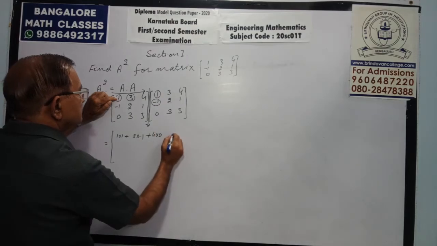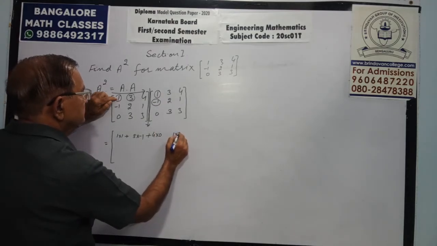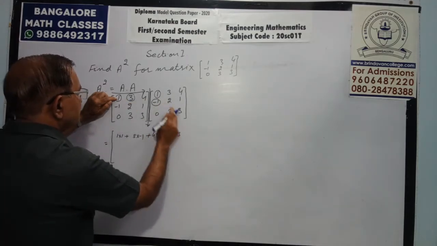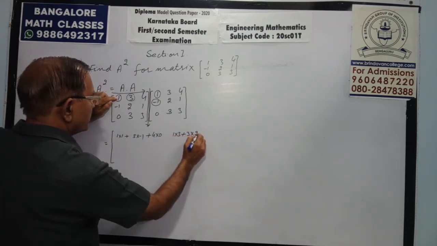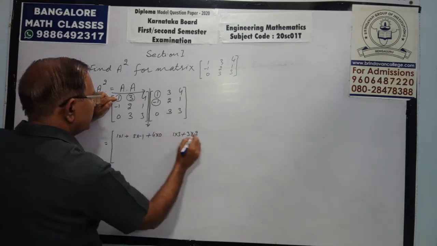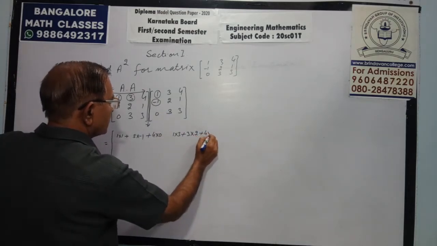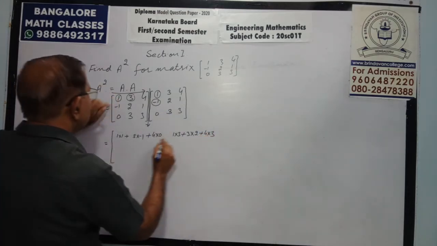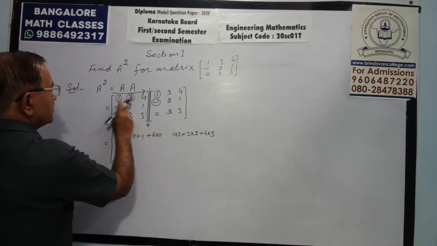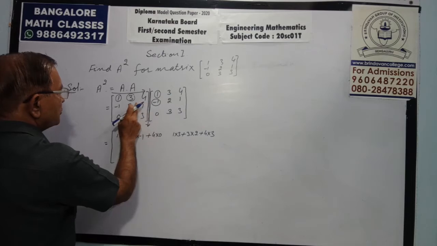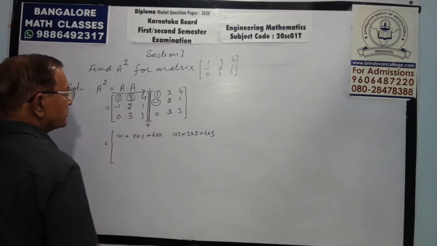First row, first column: 1 into 1, 3 into minus 1, 4 into 0. First row, second column: 1 into 3, 3 into 2, 4 into 3.